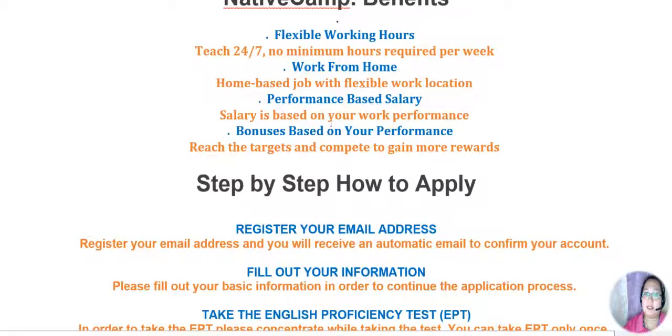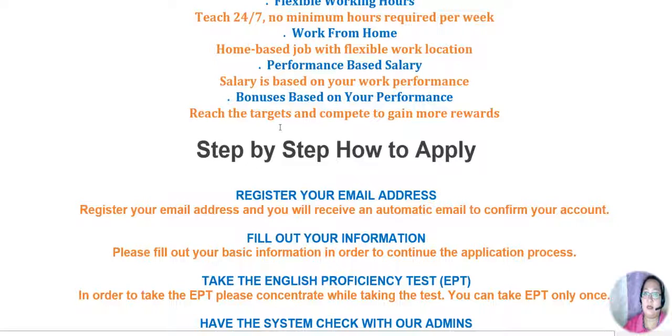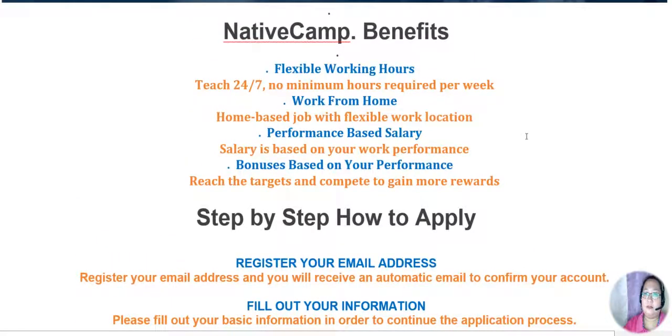Okay. So performance-based salary. Salary is based on your work performance. Actually, if you're going to open a lot of slots and if there are a lot of students that will take your lesson or lessons, probably you can have a lot of earnings. Okay. So bonuses. Reach the targets and compete to gain more rewards because they have a lot of incentives here in Nativecamp. Okay, so we're done with the benefits.